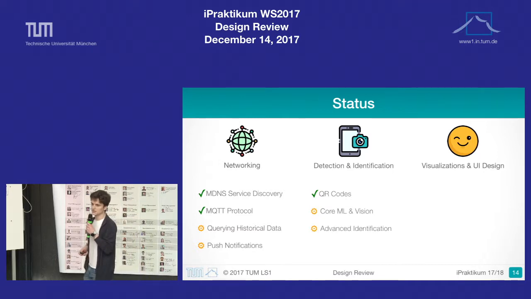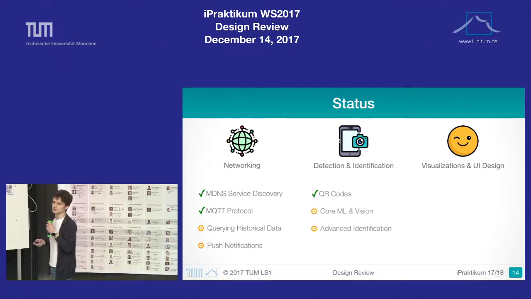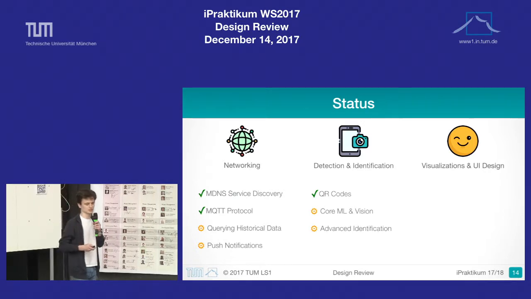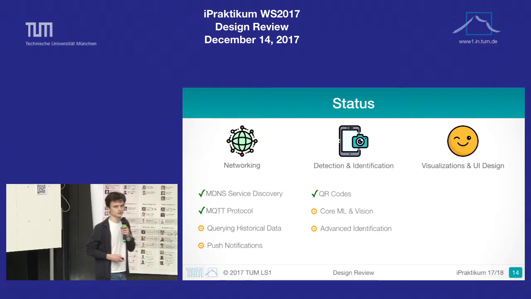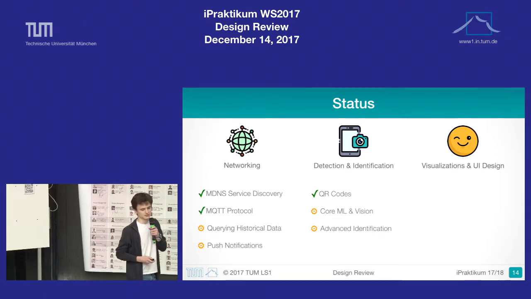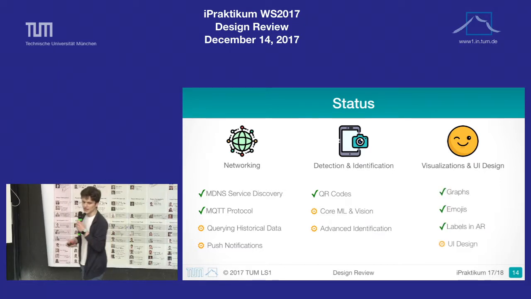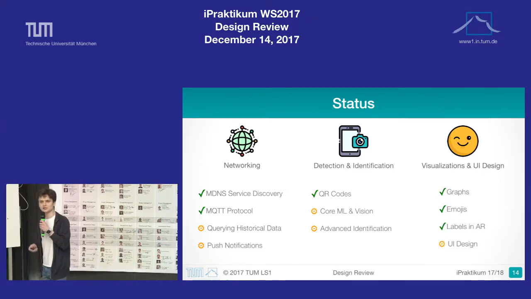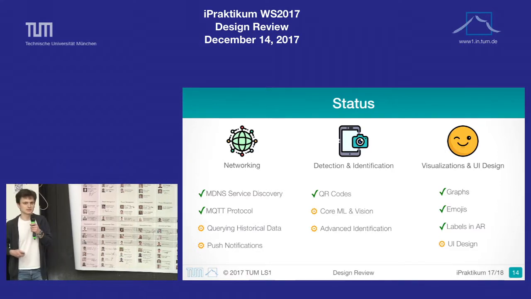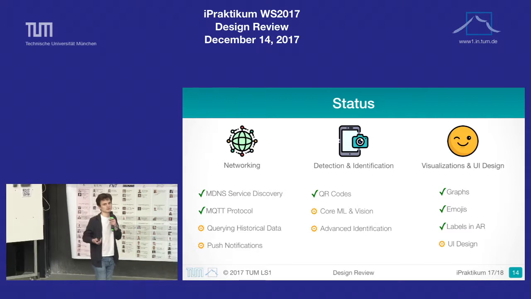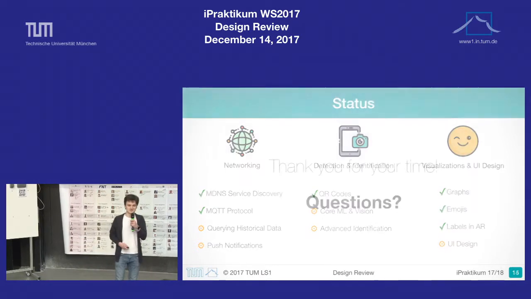Currently, we detect our device using a QR code, but we are working on improving it with CoreML and Vision. And to get rid of QR codes completely, we plan to implement advanced identification of the device. As for visualizations, we already have graphs, emojis, and labels in augmented reality. And we are constantly working on improving our UI design.